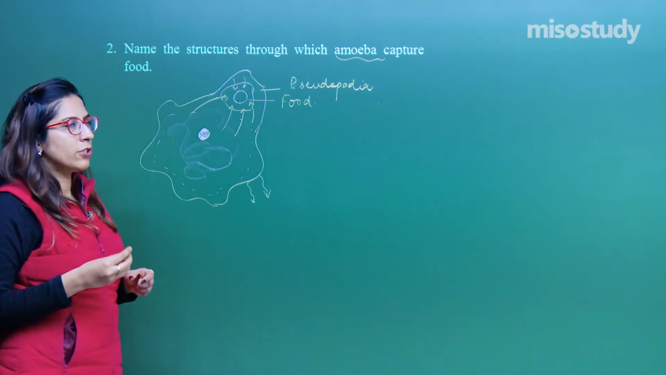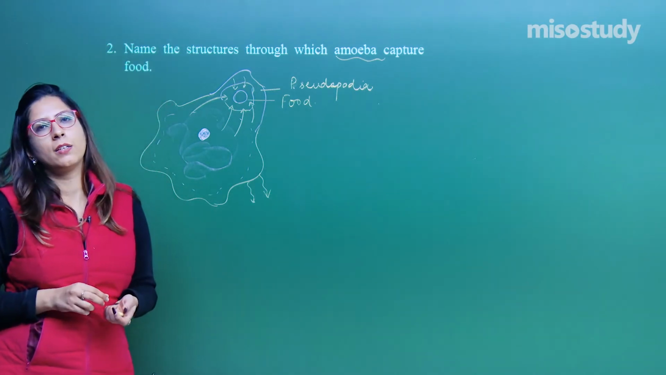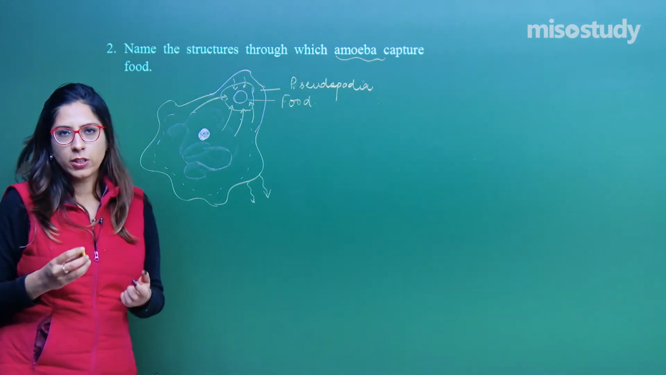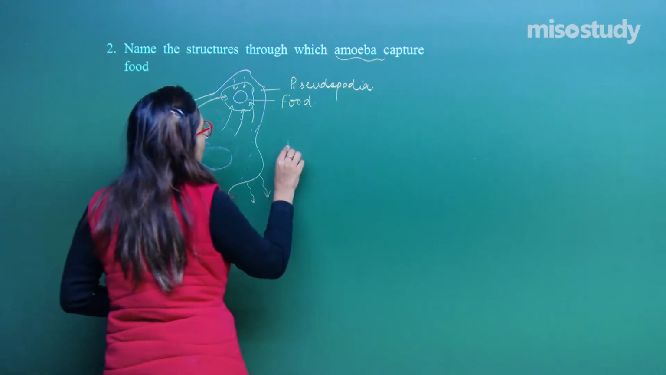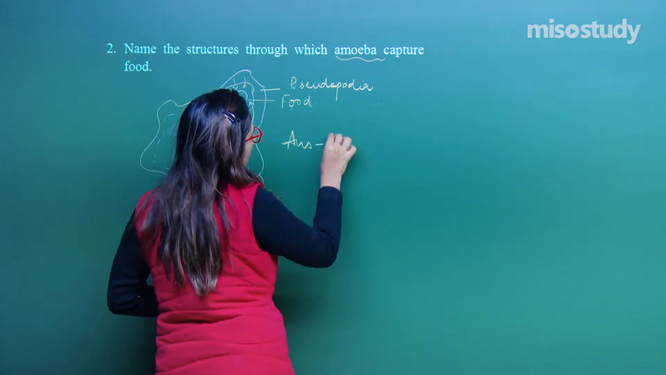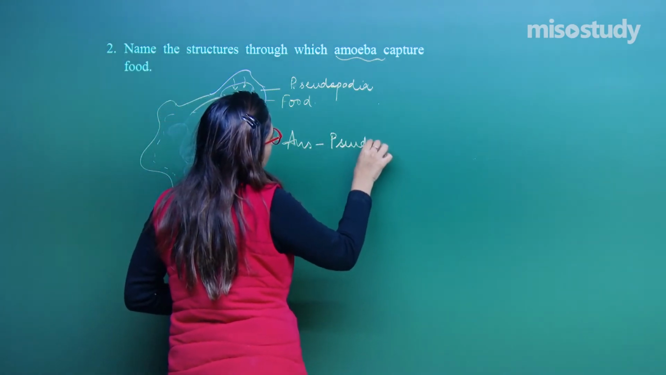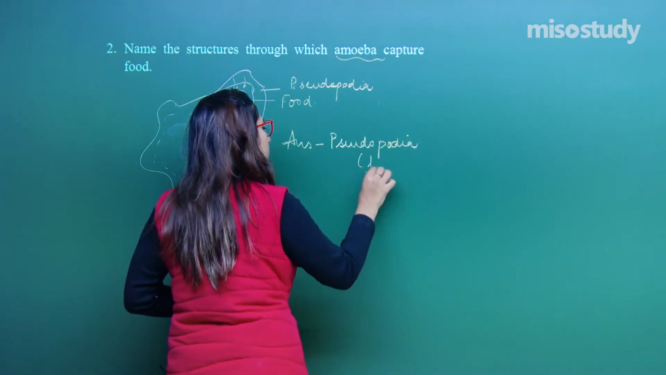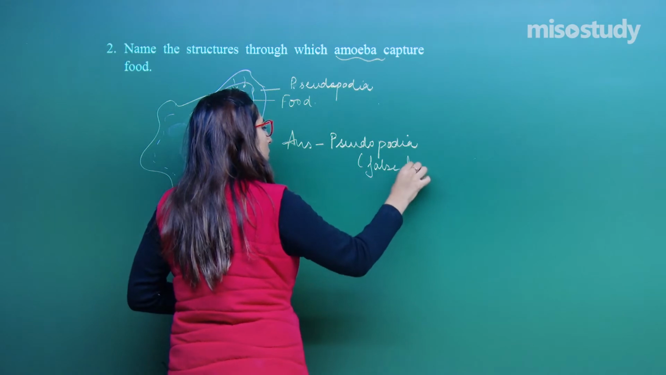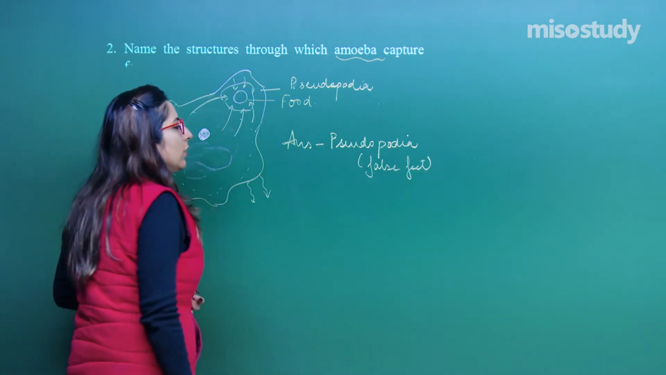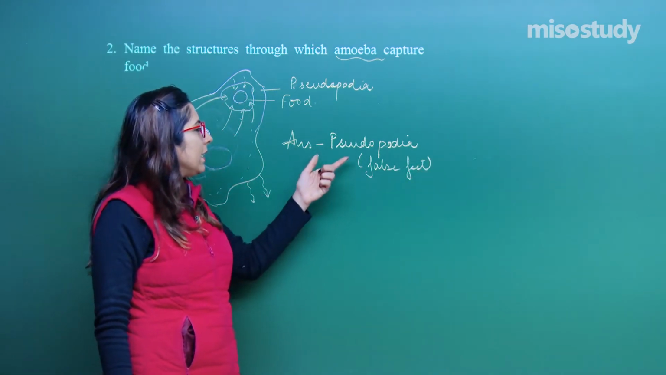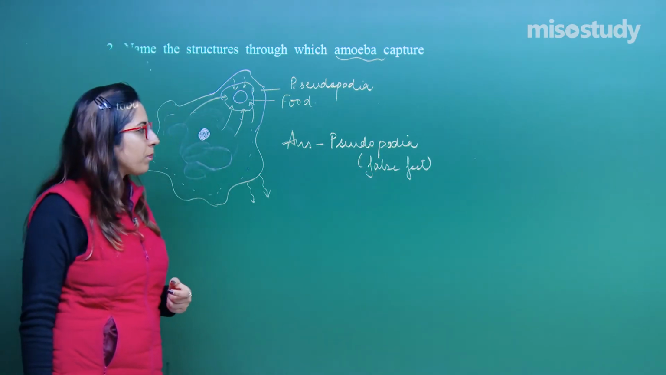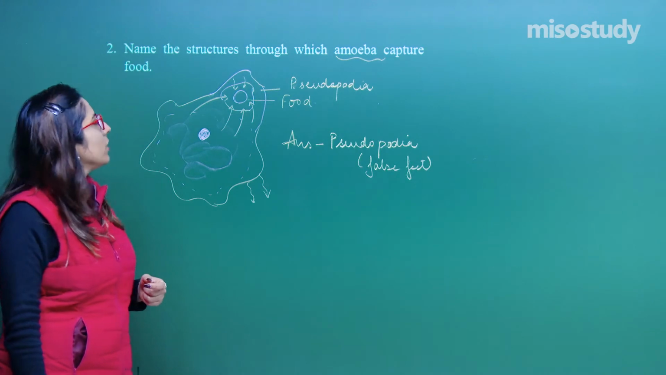This is just to introduce you to what we have studied in the session, but for this question, you have to write that the answer is pseudopodia. Another name for pseudopodia is false feet. See, you can easily derive the easy name from this name: pseudo means false, podia means foot. So this was question number 2.